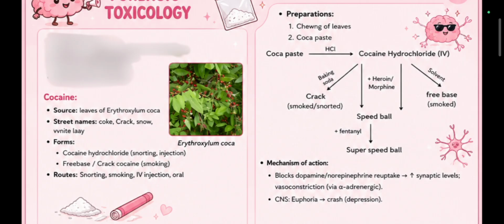And speedball, remember speedball and super speedball? You add cocaine hydrochloride with heroin and morphine to give speedball, and speedball is added with fentanyl to give super speedball. As the names suggest, speedball and super speedball are the higher stimulant forms of cocaine. So these forms are very stimulant with respect to the normal cocaine.